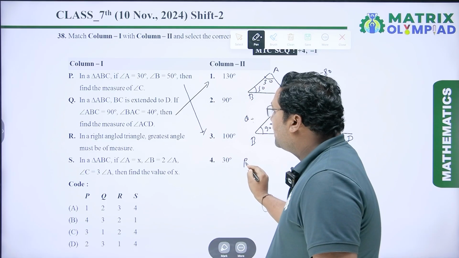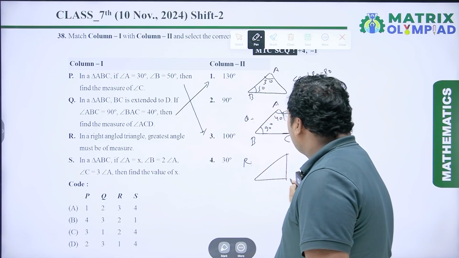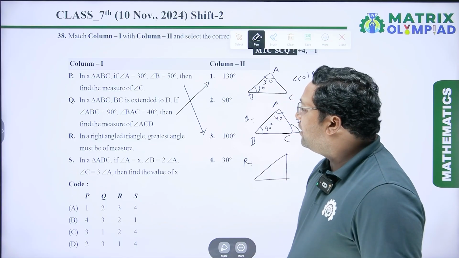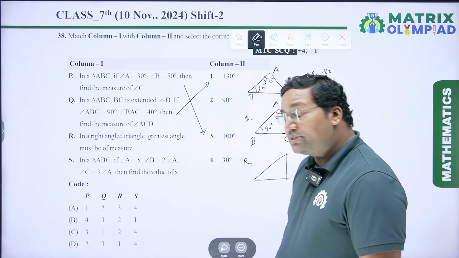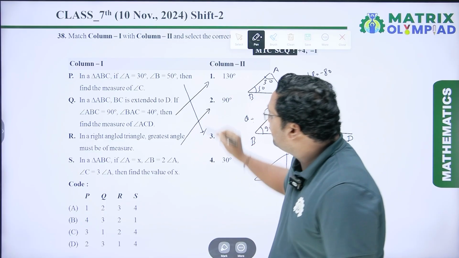Next is in a right angle triangle, greatest angle must be measured. So greatest angle must be measured 90 degrees. So for R, second one is true.